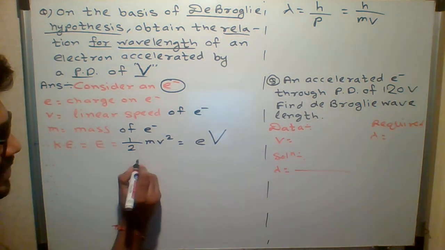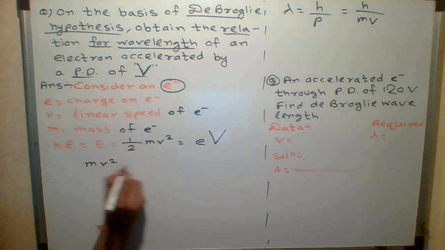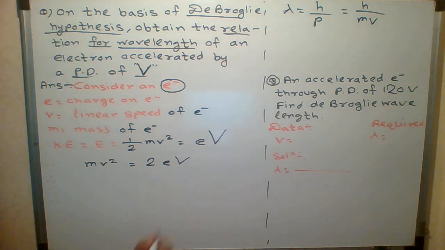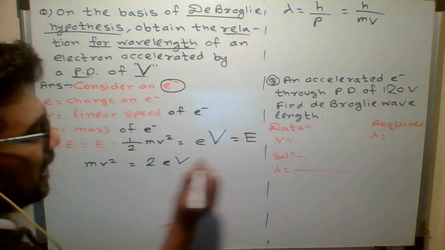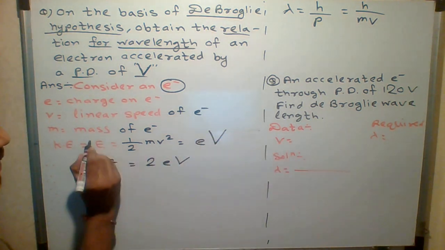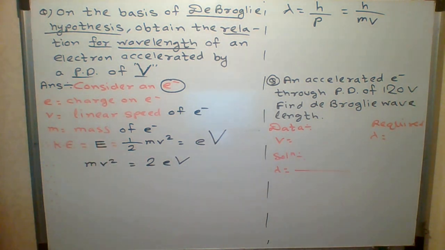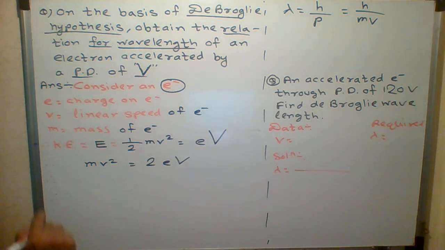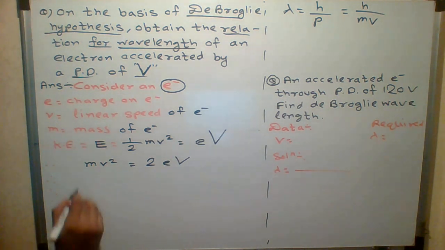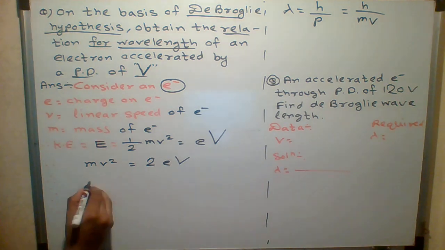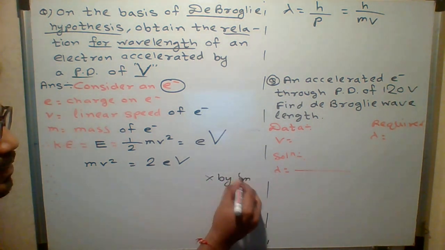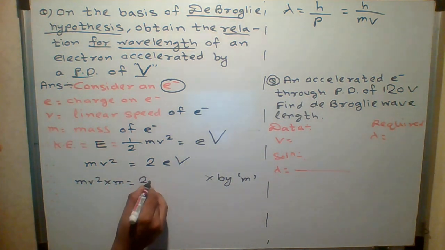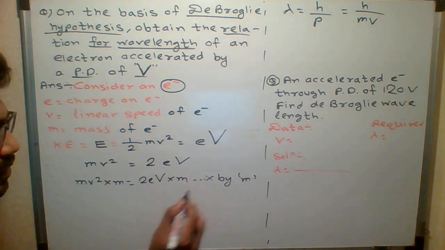So students, in the next step, I will keep mv square on the left hand side, and 2 I will shift to the right hand side, eV. So eV I can write as kinetic energy, E. The symbol for kinetic energy is E, energy. So I shifted 2 over there. Then in the next step, I will multiply both sides by m. So mv square multiplied by m, 2eV multiplied by m.